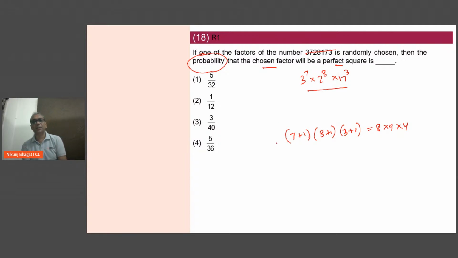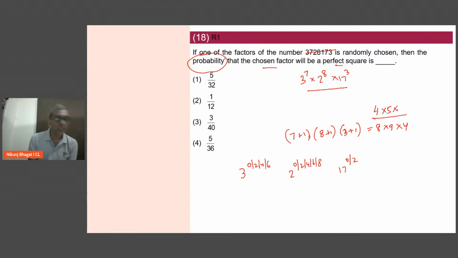Perfect square का मतलब क्या है? Power has to be even. So 3 का power can be 0, 2, 4 or 6. There are 4 cases for 3. 2 का power can be 0, 2, 4, 6 or 8. And 17 का power can be 0 or 2. तो मेरे पास 4 केस 3 का आ रहा है, 5 केस 2 का आ रहा है और 2 केस 17 का आ रहा है.